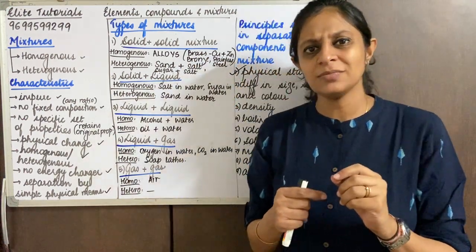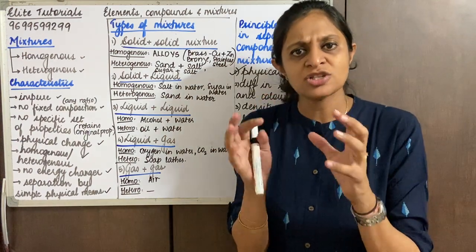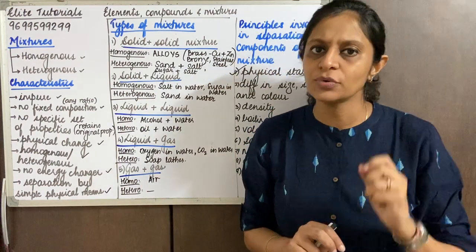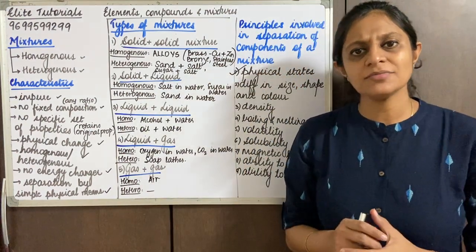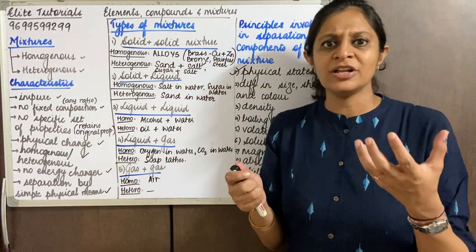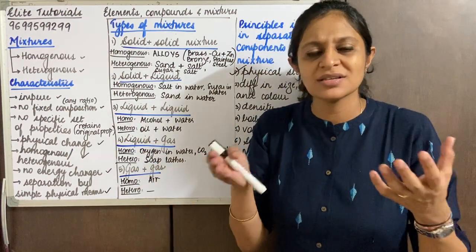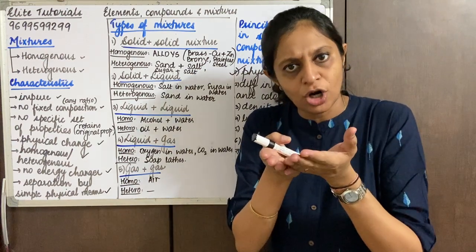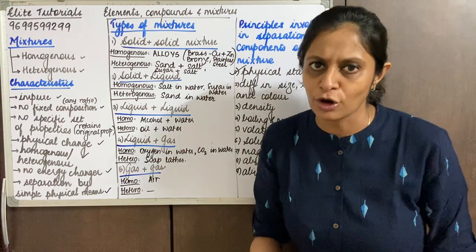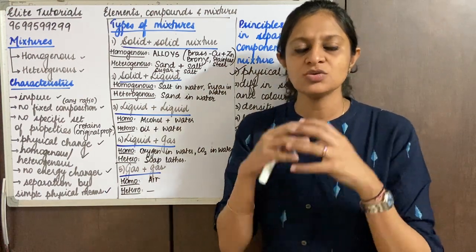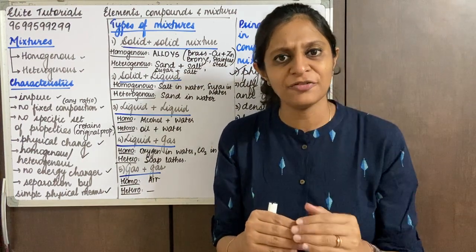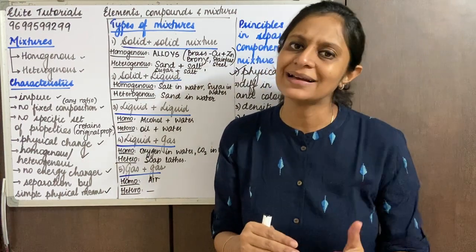Or possibly she might see something that is not the same color as rice, so it's easy to spot, and she might remove that. Or sometimes you must have seen that she uses a sieve, maybe when she's making poha, so those flakes remain on top and the small powder falls off. So basically we are using a method for separation because the particles differ in their size, shape and color.